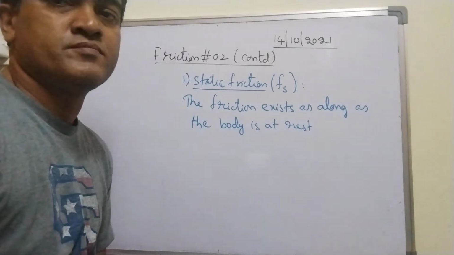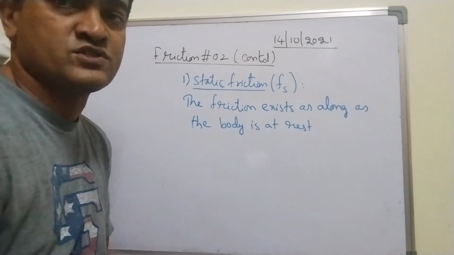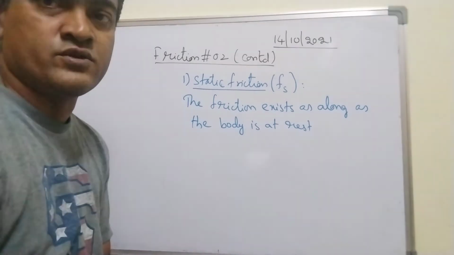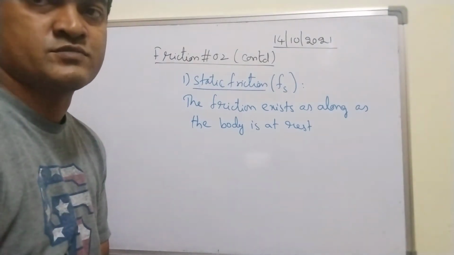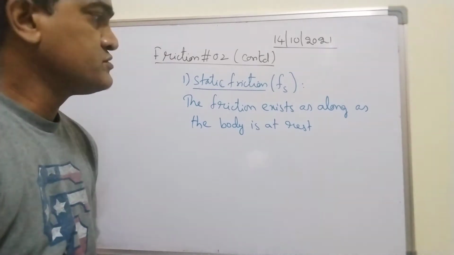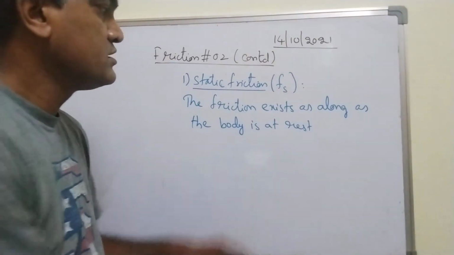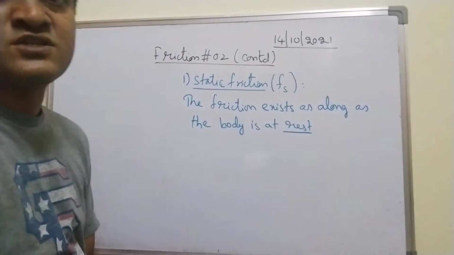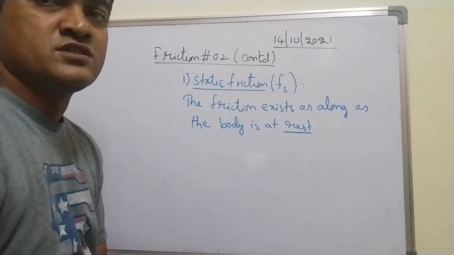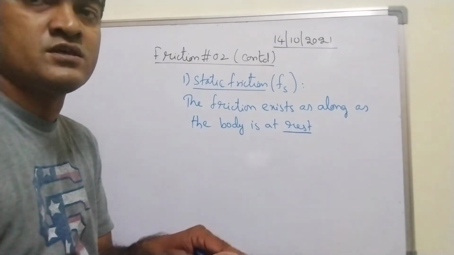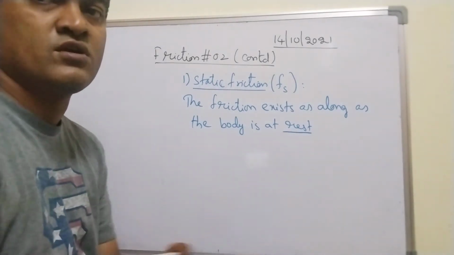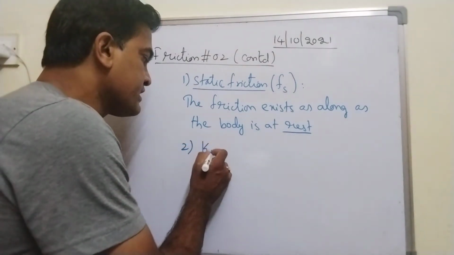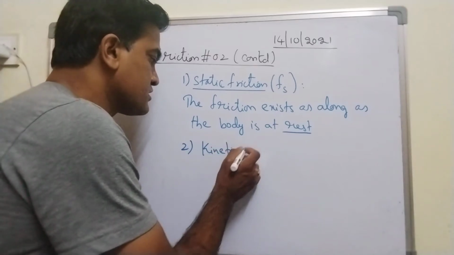If you want in detail, you can go through my first video, friction number 1 continued, where I have explained in detail. So here, the body must be at rest. If the body is at rest, that friction which exists between the contact surfaces is called static friction.